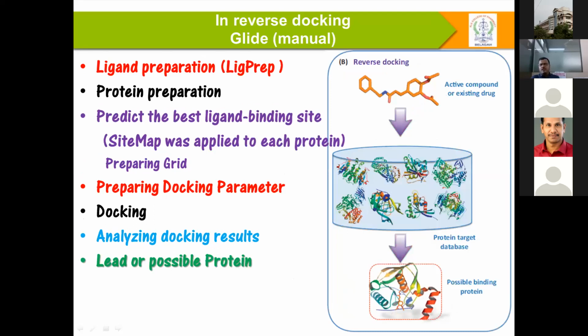Some students or colleagues may ask, sir, are there any other docking programs available? There are some commercial servers. You can do reverse docking with AutoDock, AutoDock Vina, Glide, GOLD, whatever program you have in your dry lab.